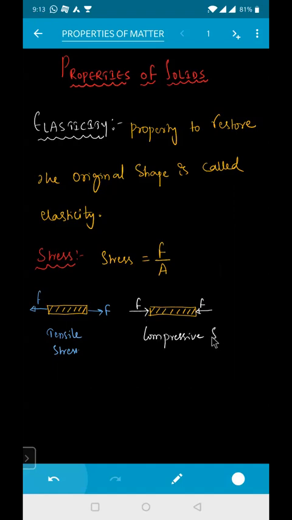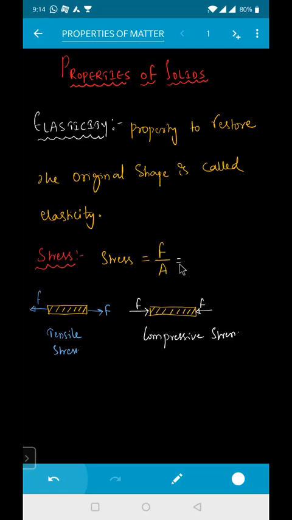If you pull from both sides in opposite directions, that is tensile stress. If the forces act such that the volume or length is decreasing, that is compressive stress. Stress is equal to force by area.